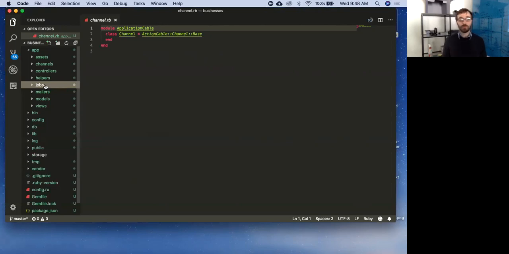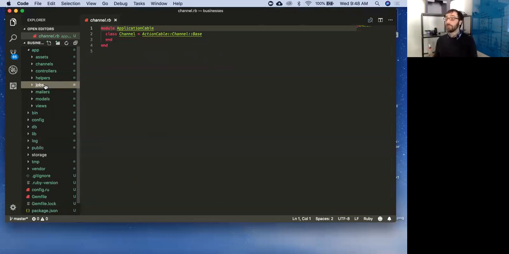Jobs in Rails, we'll spend a day on this, I think, next week. This is if I need something to happen in my app and I don't want to fully stop my app, because code runs in order, does this, then does this, then does this. I can set up a job, and a job is just something that tells Rails, hey, do this when you get a chance, or do this later.